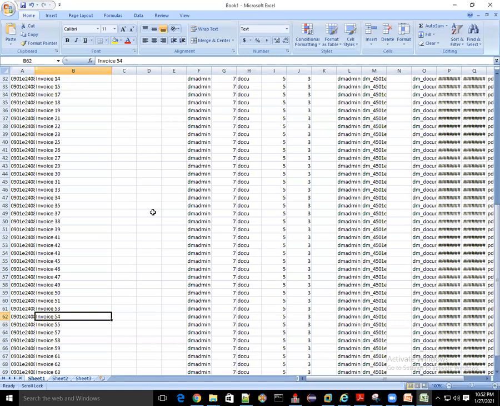Even sometimes we have a migration kind of project, a data migration. We have data from one system that we migrate to Documentum.